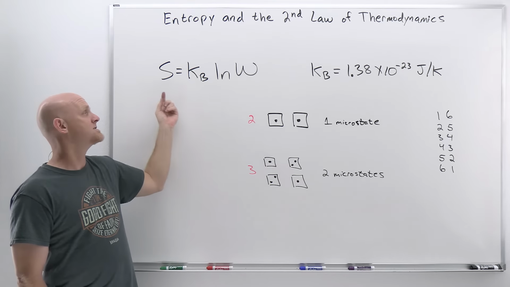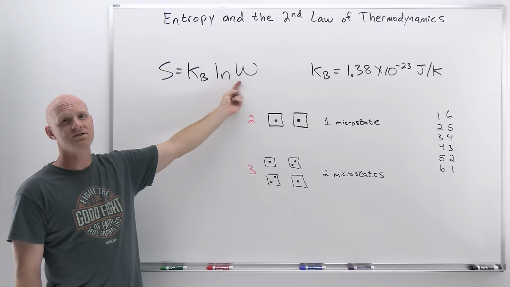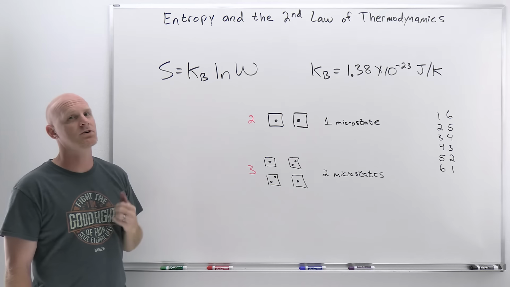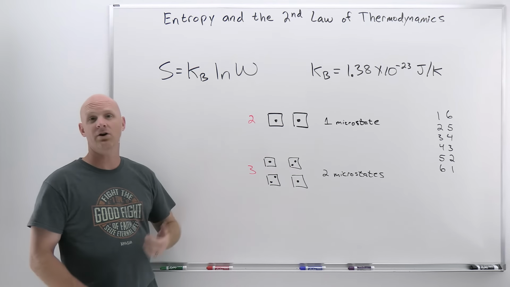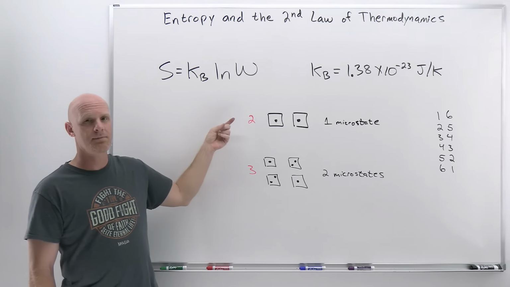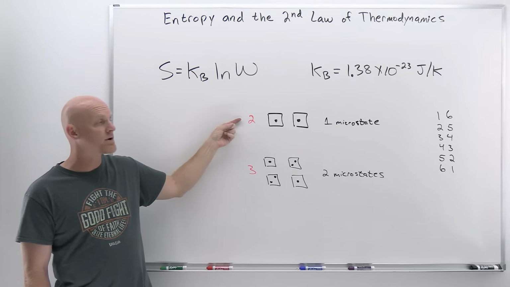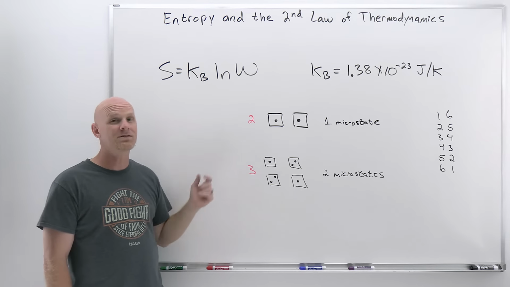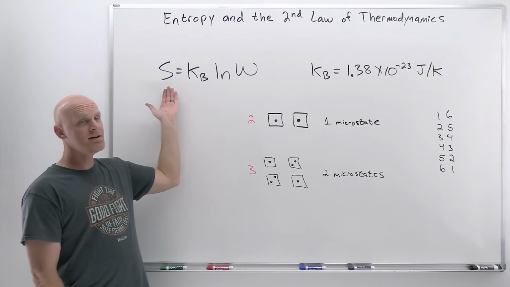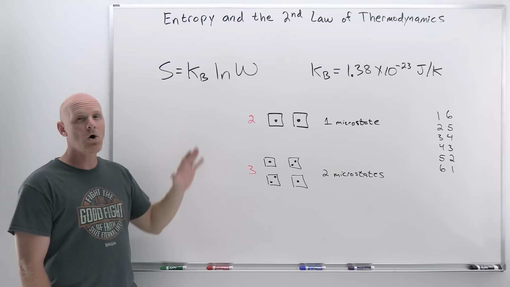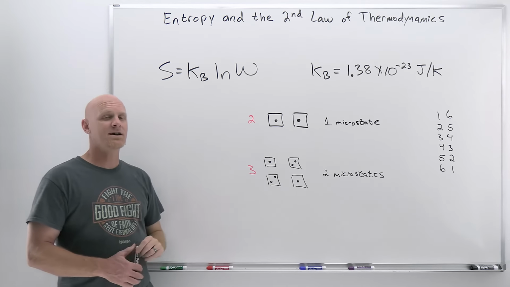It can't be negative. So the lowest it can be is 0, and that's when you've got just a single microstate. And as you increase the number of microstates, it will indeed go up, and have a higher entropy associated with it. And so if you look at transitioning from a macrostate that's described by a fewer number of microstates to a macrostate that's described by a greater number of microstates, that's going to inherently involve an increase in entropy according to this lovely formula. So that's all that's really behind that second law of thermodynamics.